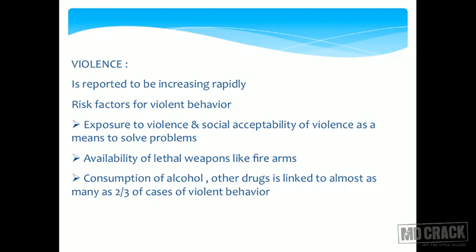Consumption of alcohol, another big problem. As you can see, 2/3 of the cases of violent behavior are associated with alcohol consumption. So people who are inebriated lose their control and resort to violence.